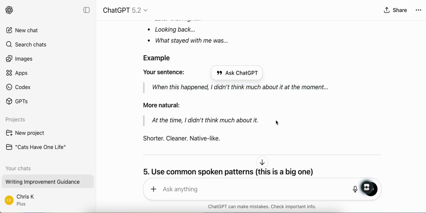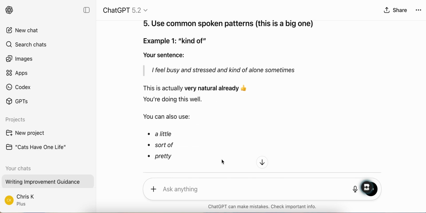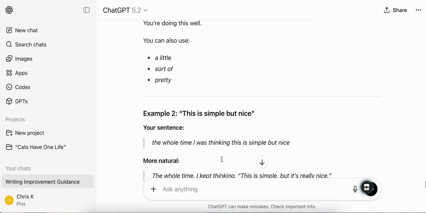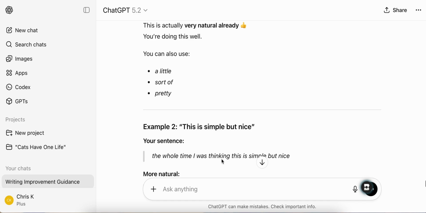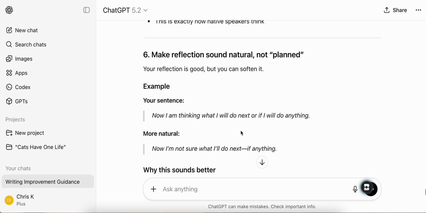Here's a more natural way to say it. At the time, I didn't think much about it. Okay, so it's basically the same meaning, but cleaner, as it says here. Okay, so again, some more suggestions.